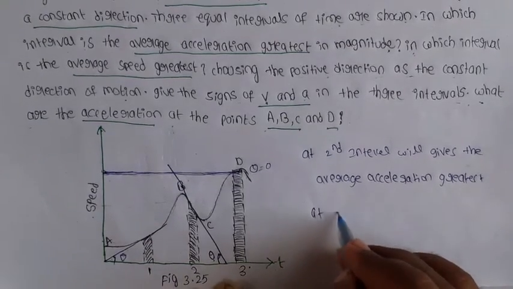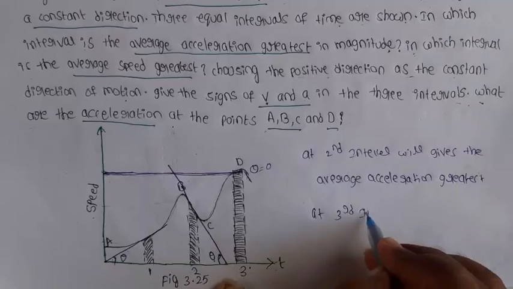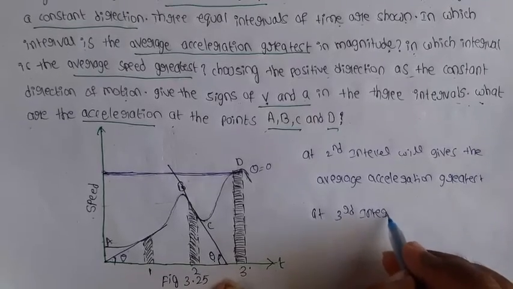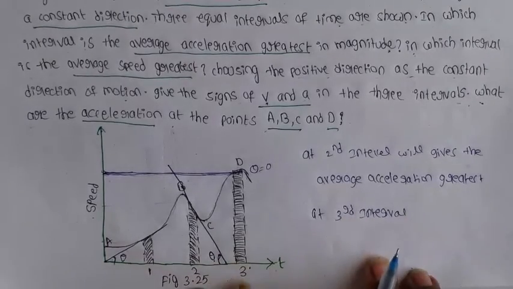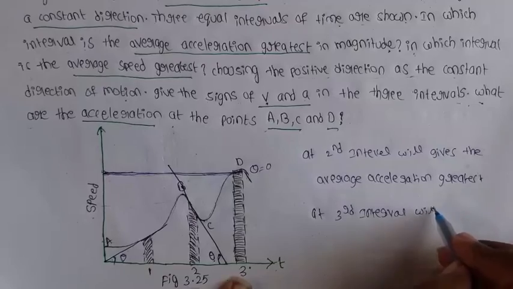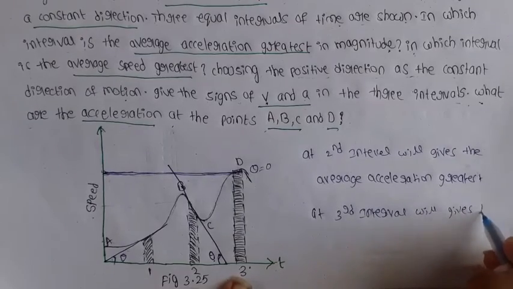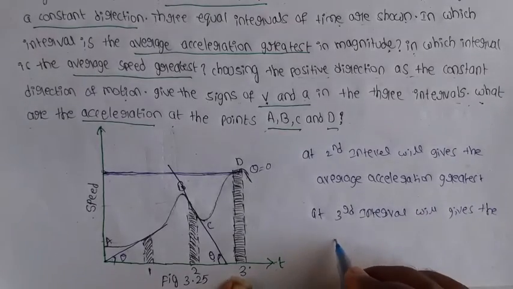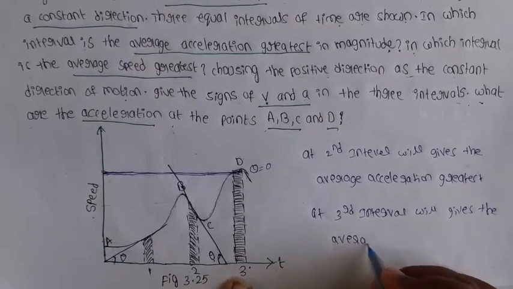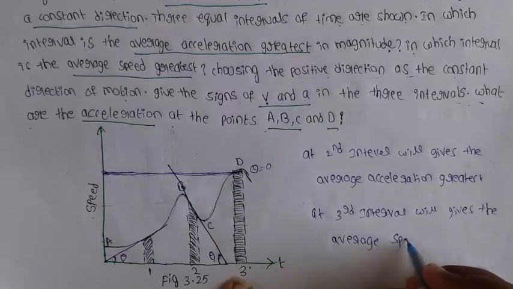So the third interval will give the greatest average speed.